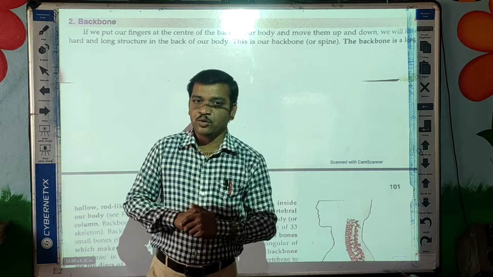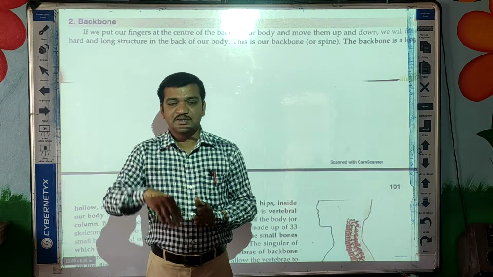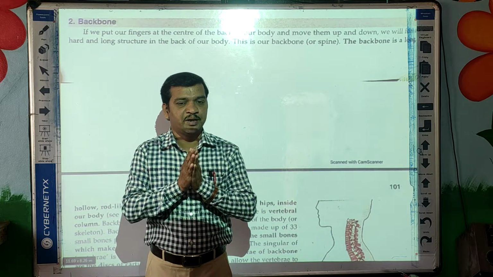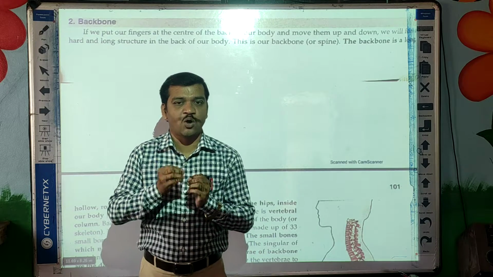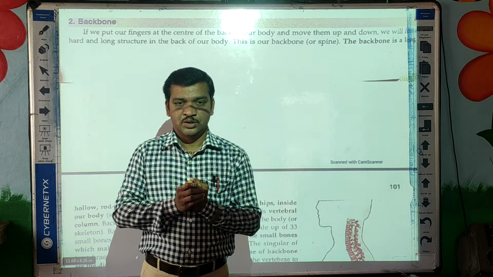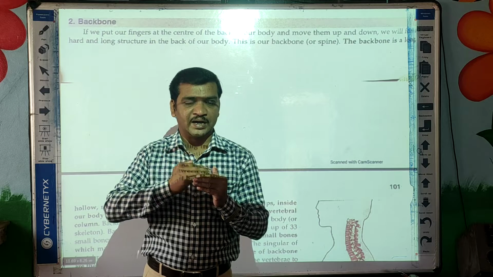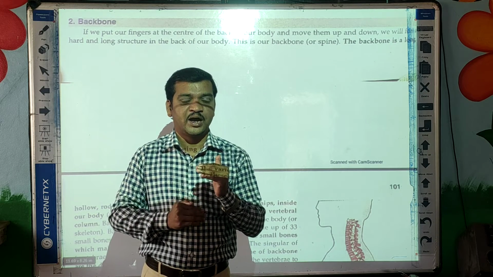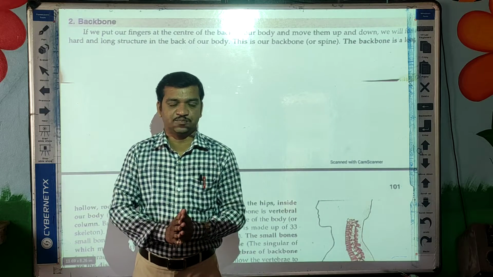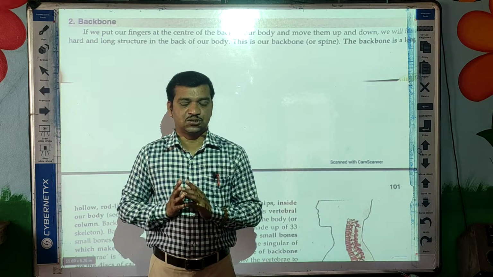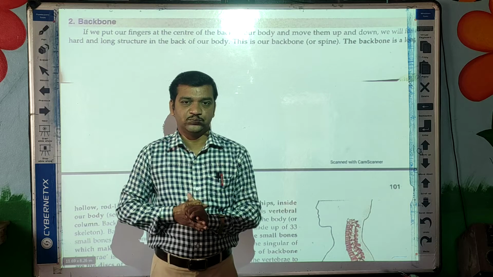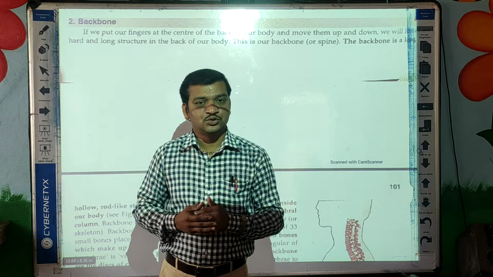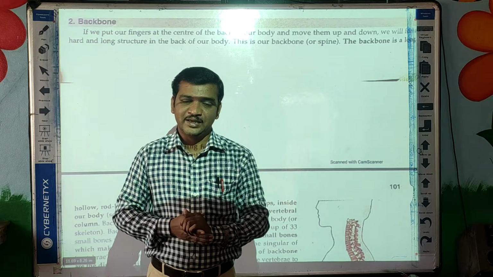This backbone is not a single bone, keep in mind. It is made up of many small bones. These small bones are arranged one on top of another and form a chain-like structure. This chain-like structure is called the backbone. This backbone helps us to bend down easily.